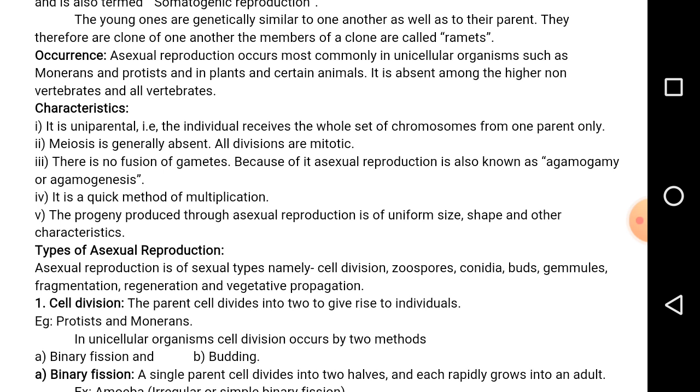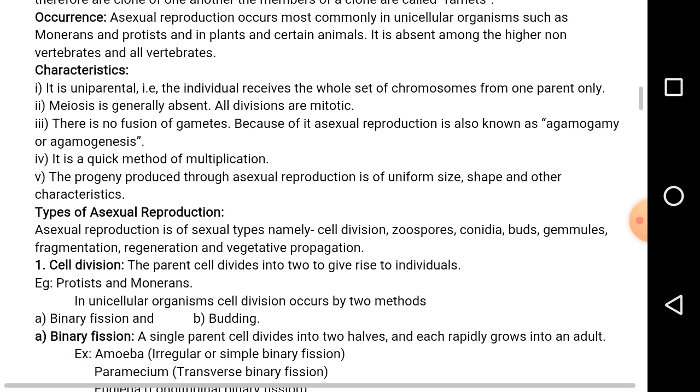Mitosis is commonly called equational division. Meiosis is commonly called reductional division. From mitosis, 2 cells are formed, and from meiosis, 4. Mitosis always occurs in somatic cells. Meiosis always occurs in the germ cells, inside the gonads, in testes and ovaries, or in androecium and gynoecium.